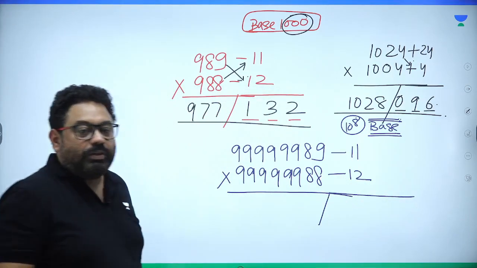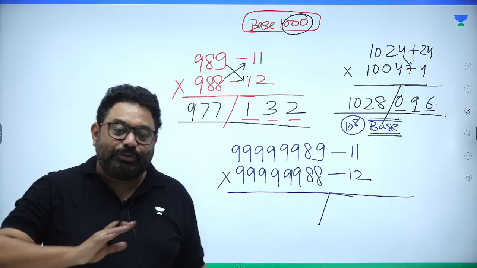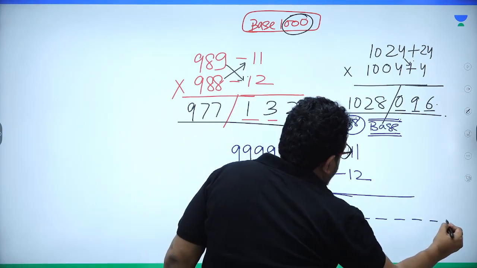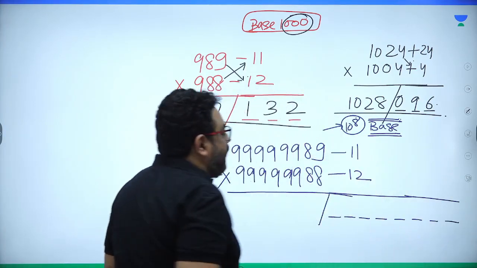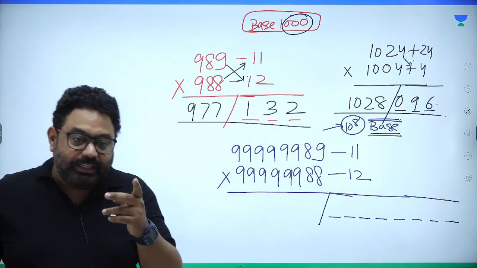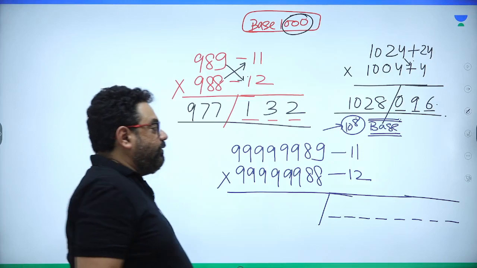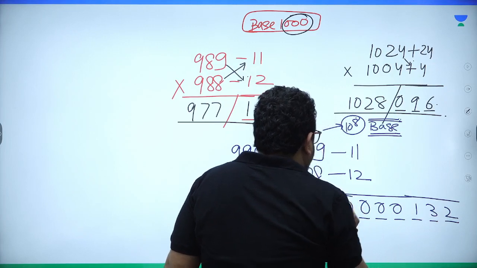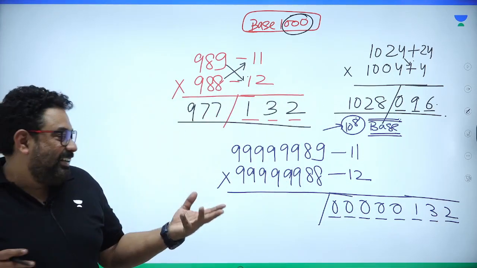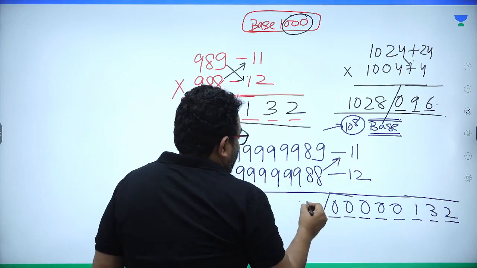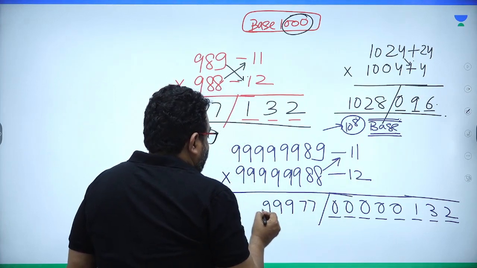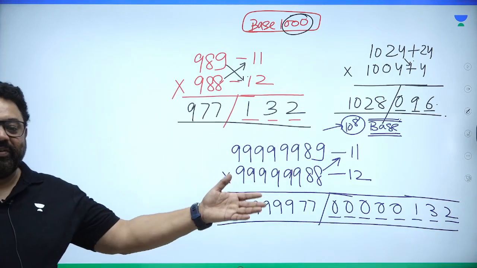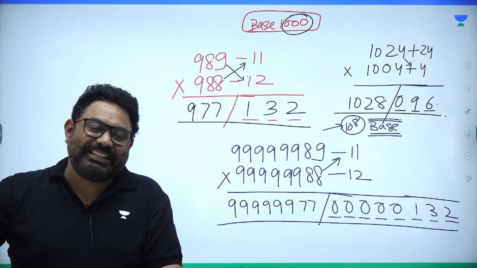Sir, partition. 1 partition, right? And how many spaces to the right hand side? 1, 2, 3, 4, 5, 6, 7, 8. Why? Because in the base there are 8 zeros. Now what is 11 into 12? 132. So 132 and 0 and 0 and 0 and 0 and 0. Right? And then same thing, 988 minus 11, 77. Answer. Right? So bases are genuinely easy.